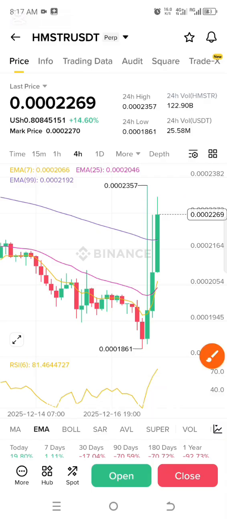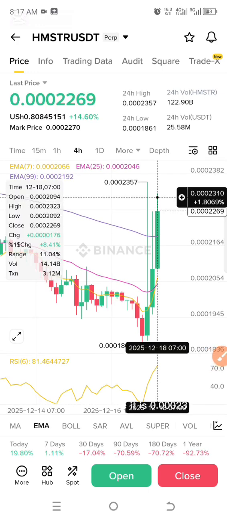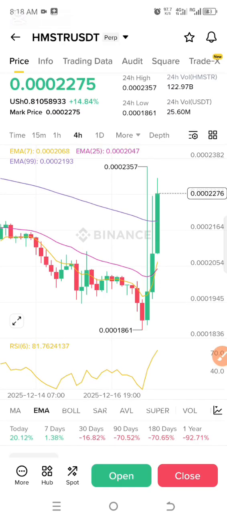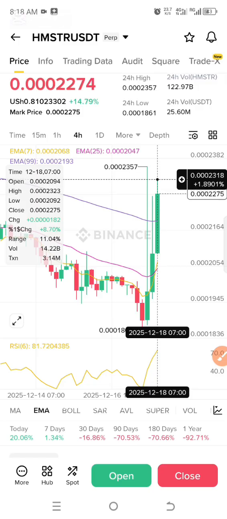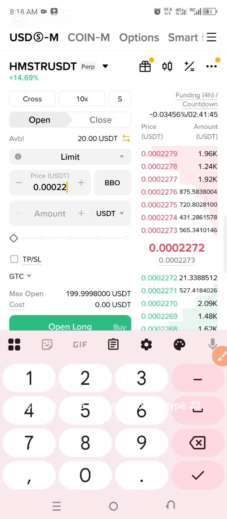Let's assume that if I tap here, the price is 0.00023. So you are saying that here you are on the limit order, and when this price comes back and hits my 0.002318, that's when I want to enter the market. So we are shorting, or we are going short. So you come here and type 23